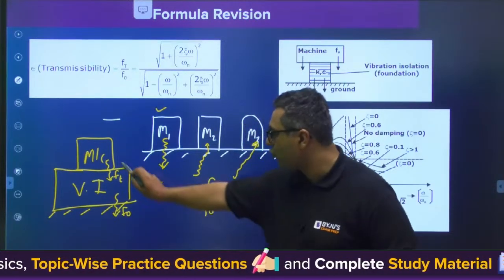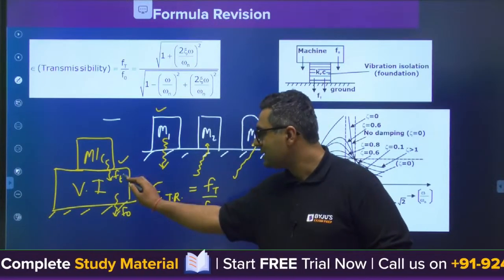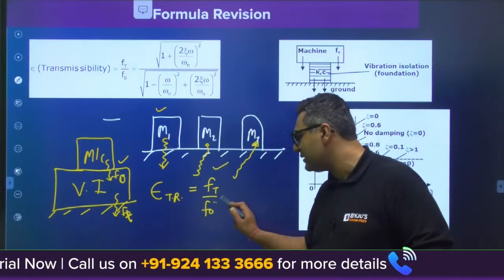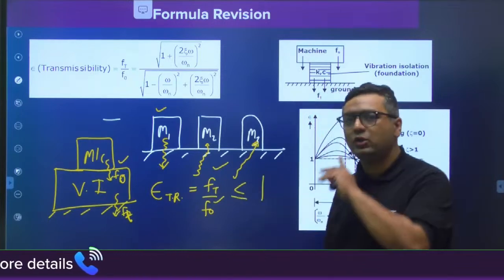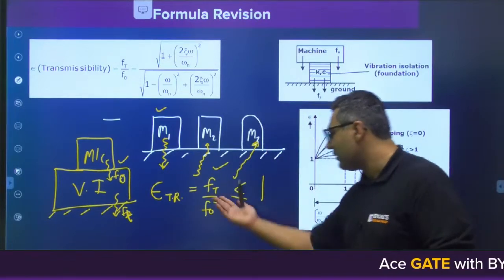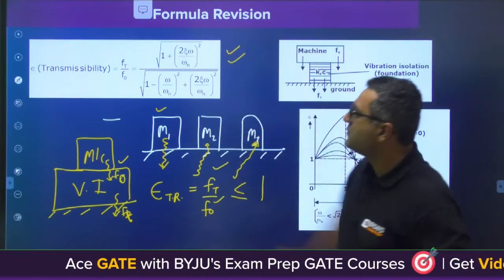We expect the force transmitted by machine to the isolation is F0. It is Ft. So we want that Ft should be less than F0. So transmissibility ratio should be less than or equals to 1, but not more than 1 in any case. So my dear, this is the transmissibility ratio concept, and the formula for that is coming like this.